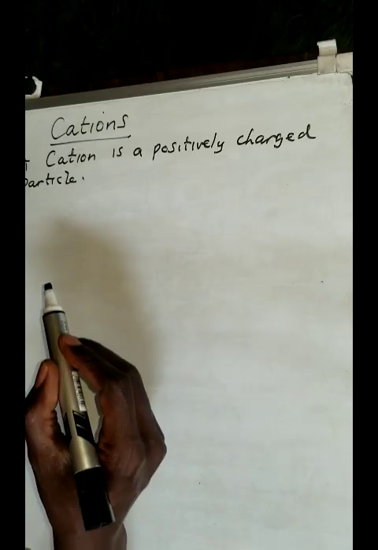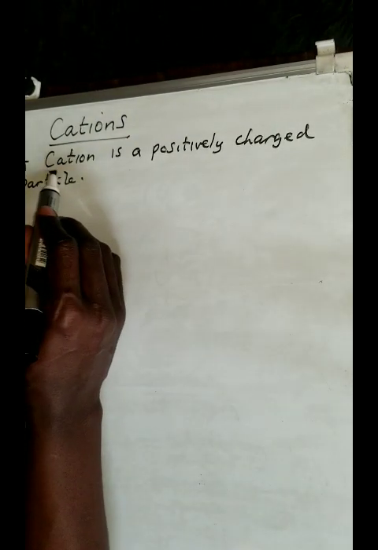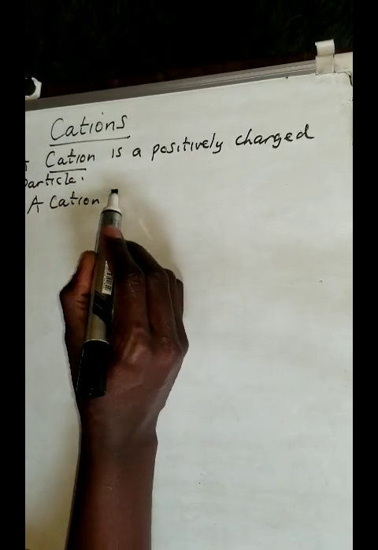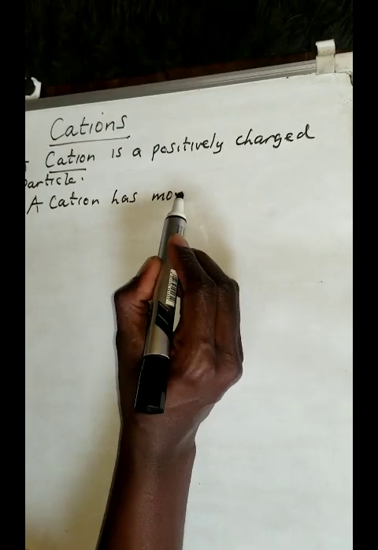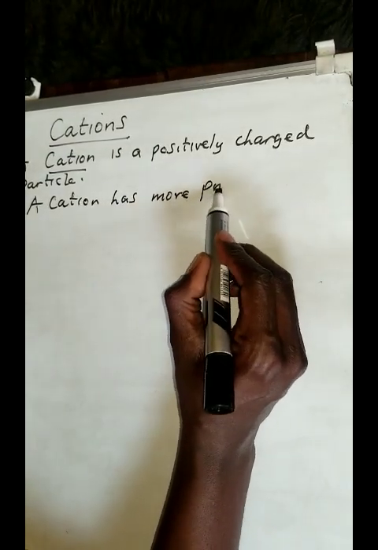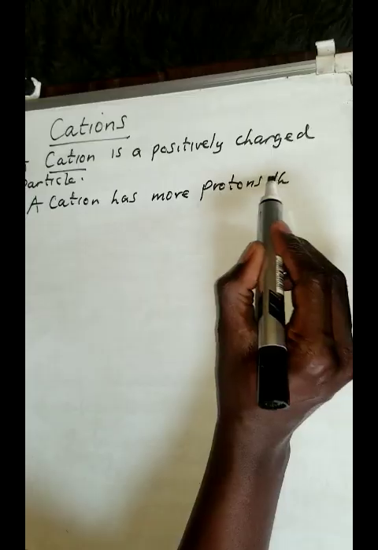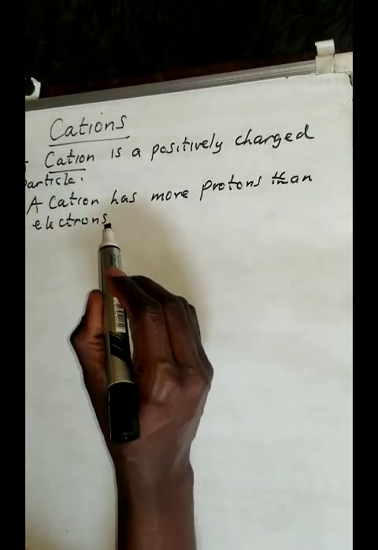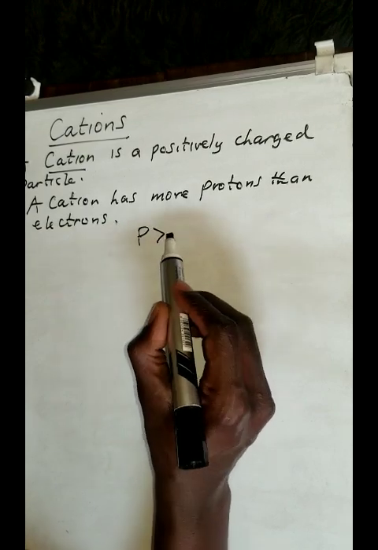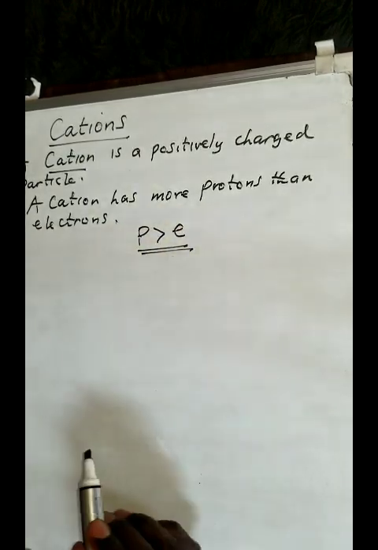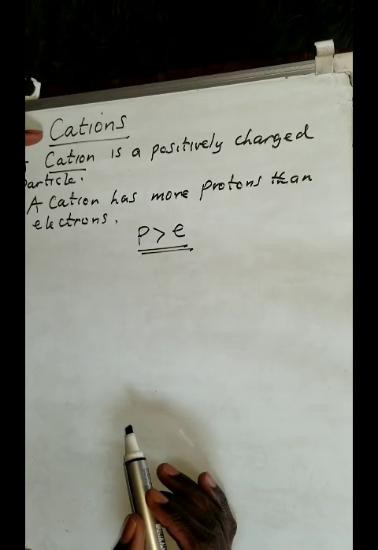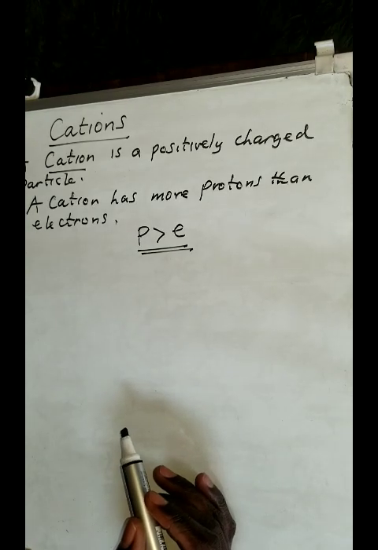What that simply means is that for it to become positively charged, a cation has more protons than electrons. In other words, the number of protons is greater than the number of electrons. So when the number of protons is greater than the number of electrons, you form what we call a cation.